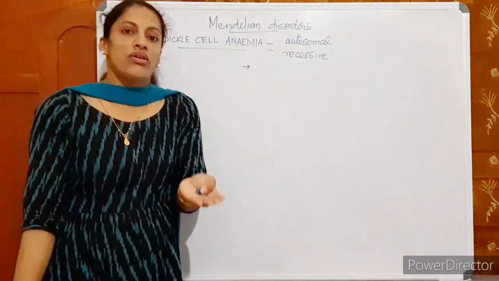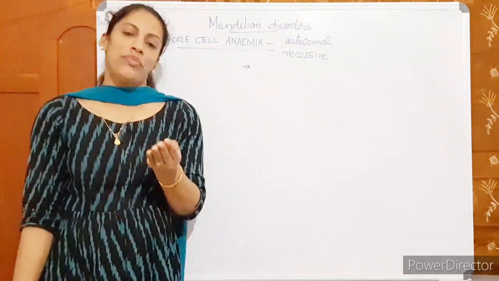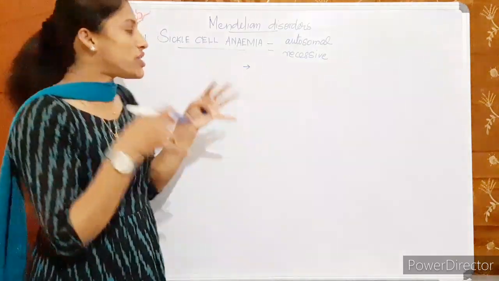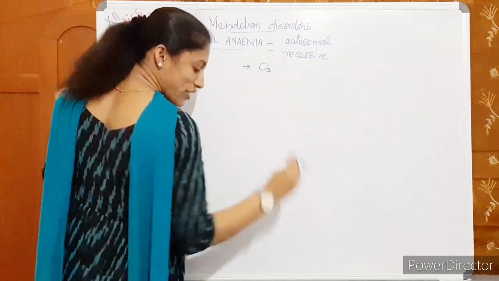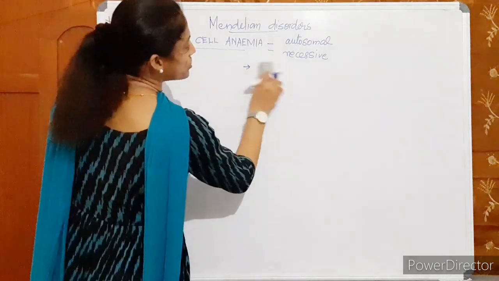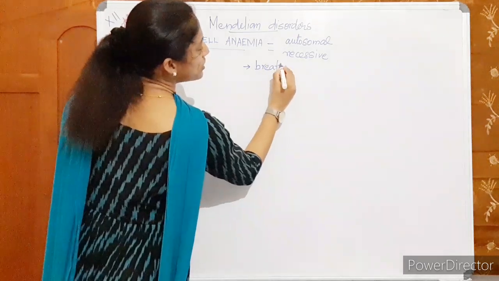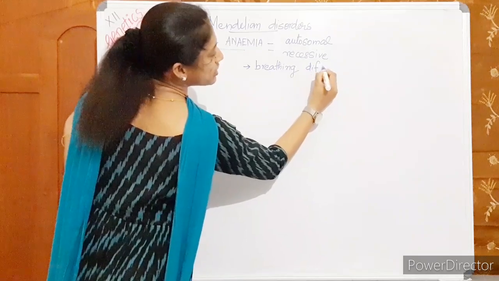If the RBC is not normal shaped and has a mutant hemoglobin, it cannot supply oxygen sufficiently. If there is oxygen deficiency, the patient feels breathing difficulty.